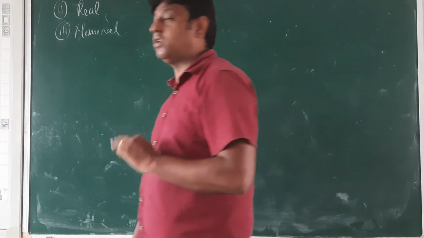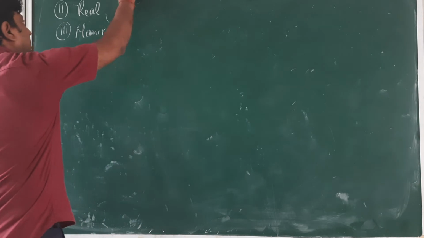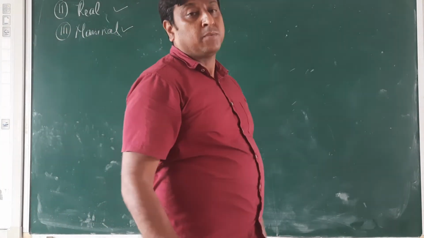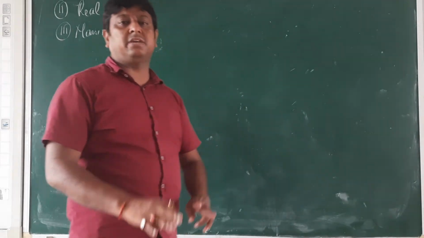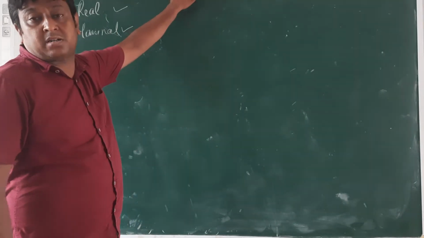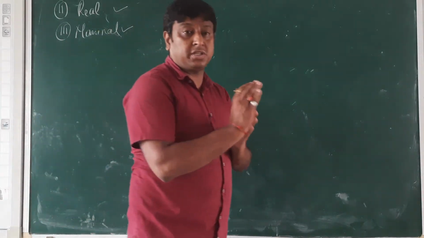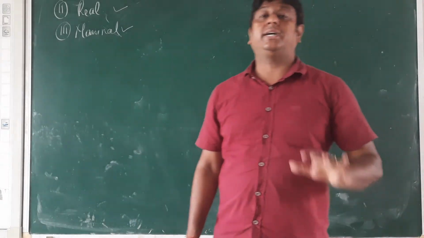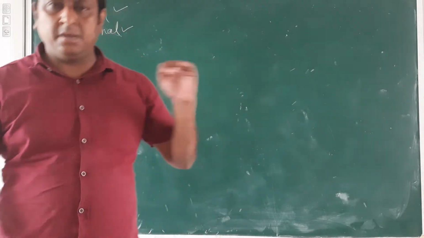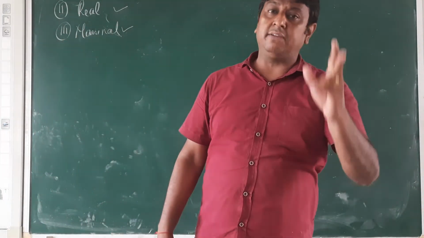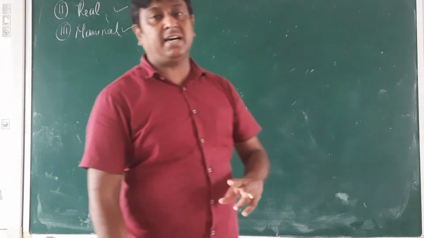Mainly we are going to know three types of account: personal account, real account, and nominal account. But in your book, two types are given: personal and impersonal. When we see the classification of account, it is given as personal and impersonal, and then personal is divided into three parts and impersonal into two parts: one is real and second is nominal.